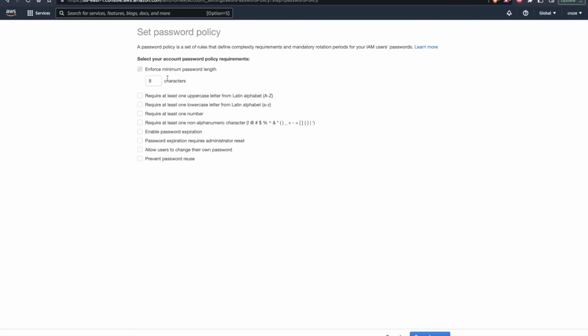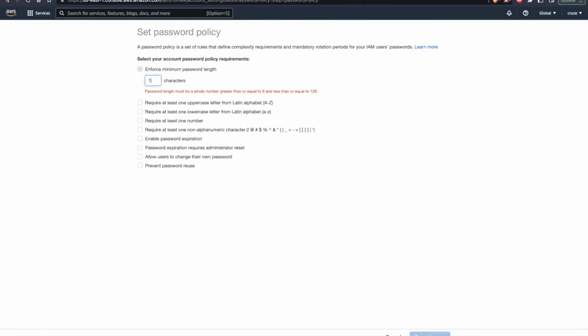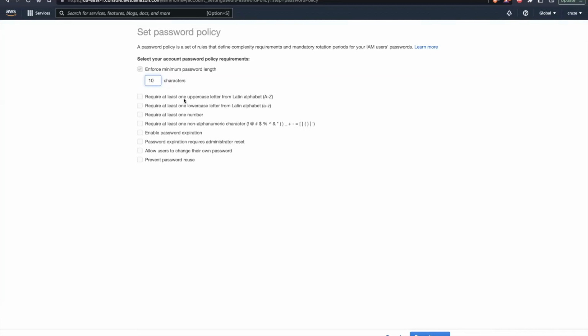You can enforce a minimum password length. You can increase it from 8 to 10 or anything you want. You can require at least one uppercase, one lowercase, and at least one number. Also, you can enable password expiration and determine after how many days you want your password to expire. Also, you can allow users to change their own password, or you can prevent password reuse, so it will remember the last few passwords which you mention. So in this manner you can customize your password policy. Always try to keep it strong so that it will be difficult for anyone to crack your password, and in this manner you can ensure the safety of your AWS account.